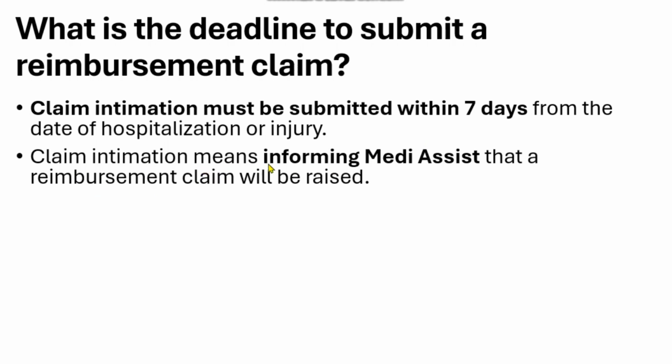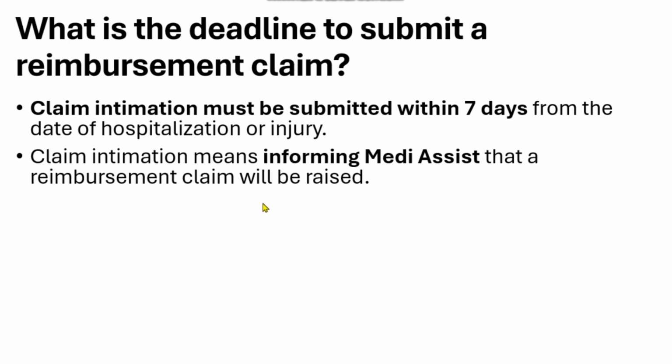Now, claim intimation means informing MediAssist that a reimbursement claim will be raised. Generally you tell them that you have to raise a reimbursement claim for your medical bills. You have 7 days, and you can tell someone that you want a claim, or that this particular person needs a claim for reimbursement. It should be submitted within 7 days. You just have to generally inform MediAssist that a reimbursement claim will be raised.